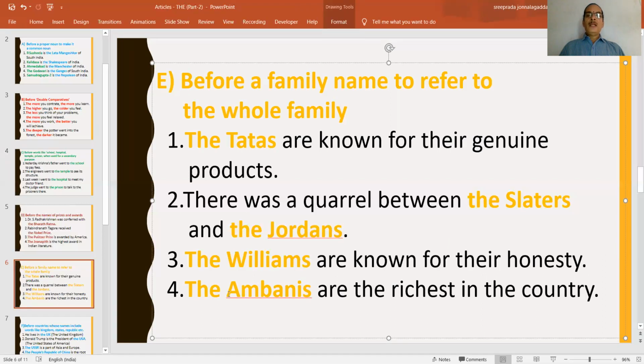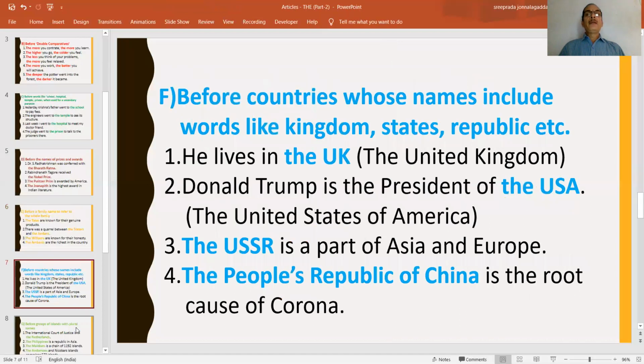Next, the Ambanis. Anil Ambani, Mukesh Ambani. So different people are there in the same family with different names, but their surname or family name is the same. That is Ambani. That's why the Ambanis. That means it refers to the whole family. Like this, we can place this the before a family name to refer to the whole family.